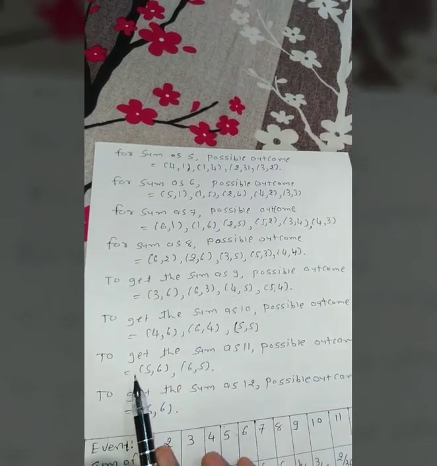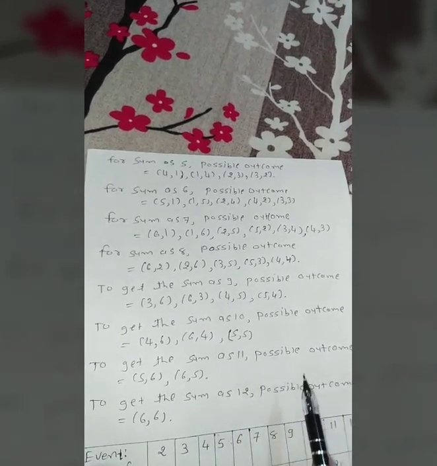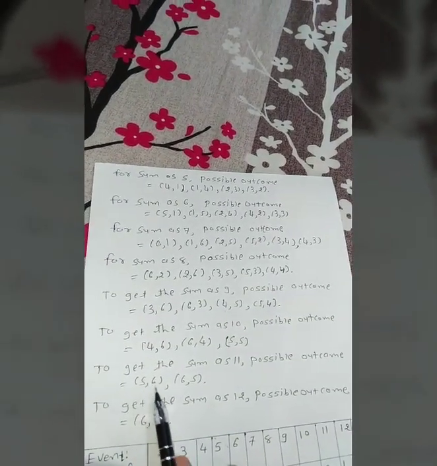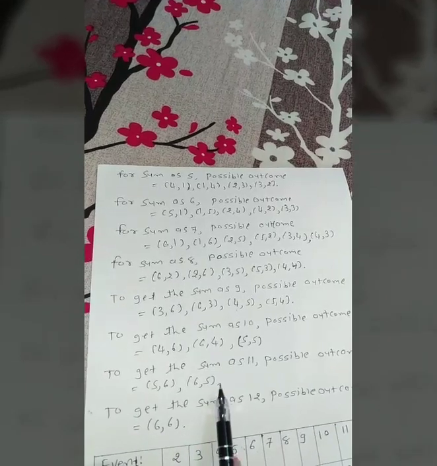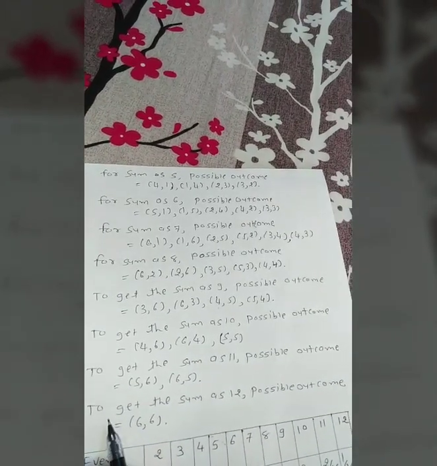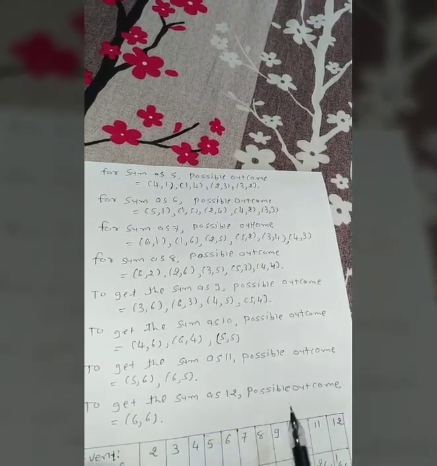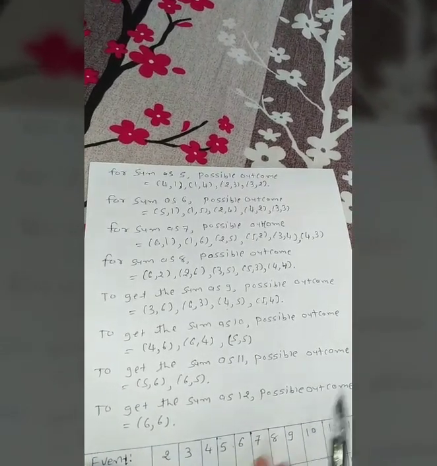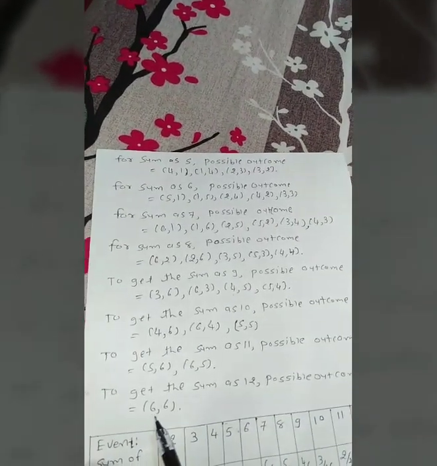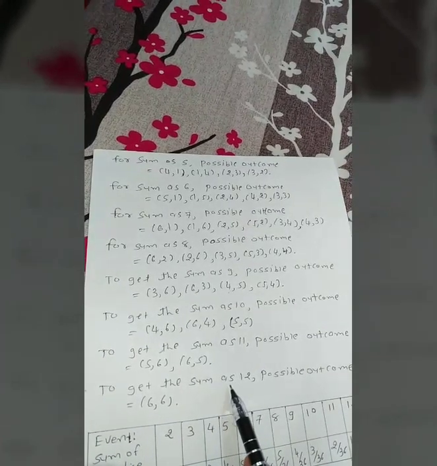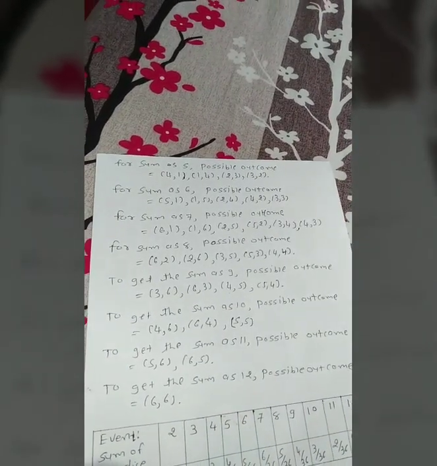To get the sum as 11, the possible outcomes are 5 comma 6 and 6 comma 5. To get the sum as 12, the possible outcome is 6 comma 6, only one solution which has sum equal to 12.